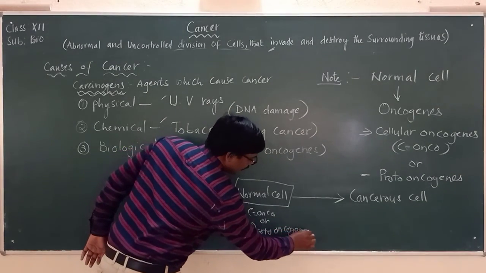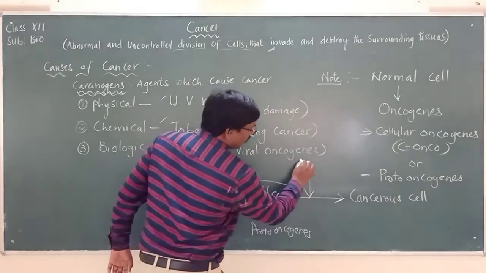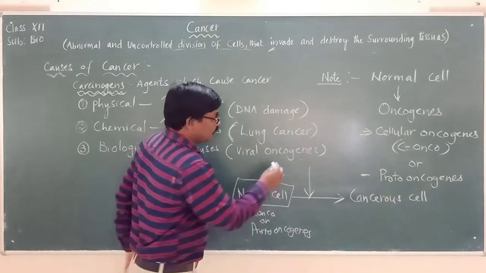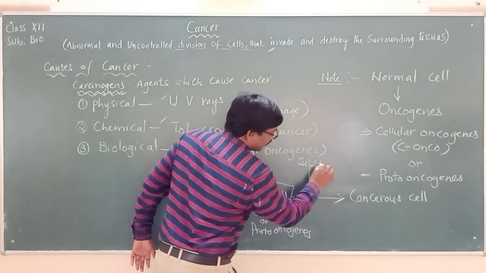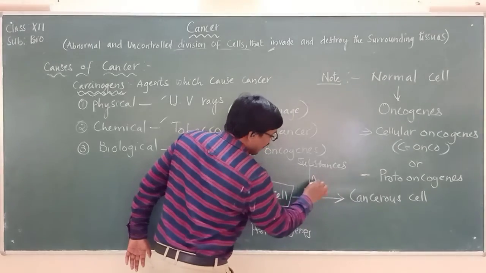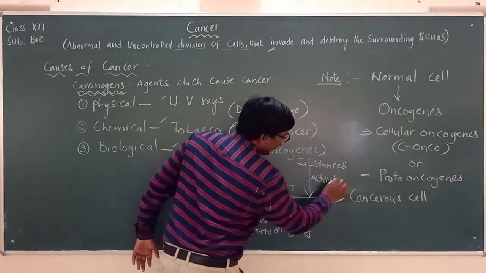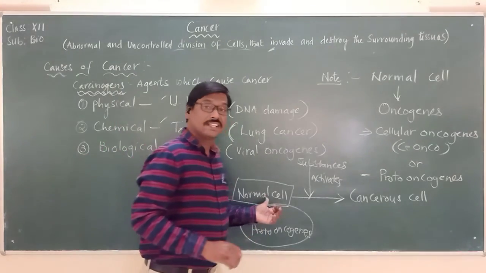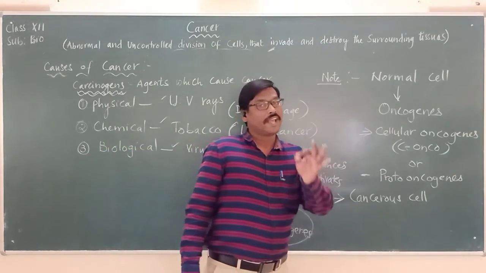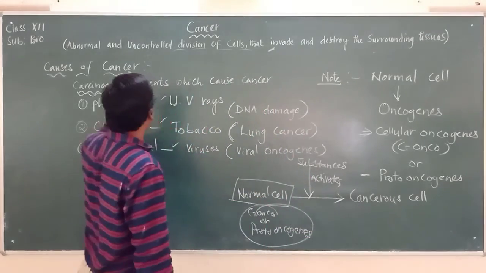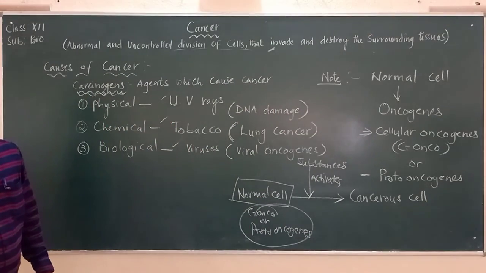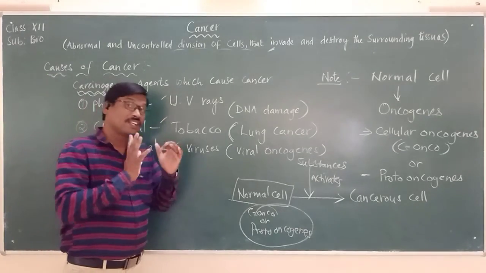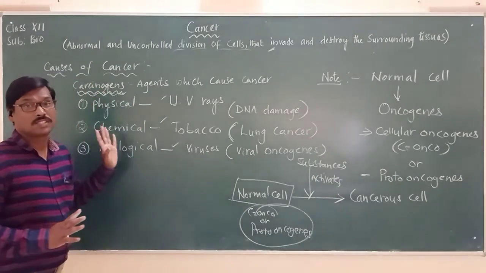When these are exposed to unwanted chemical substances which can activate these oncogenes, there are chances that the normal cell can change into a cancerous cell. So these are all the causes of cancer. Let us remember what cancer is and what the causes of cancer are.